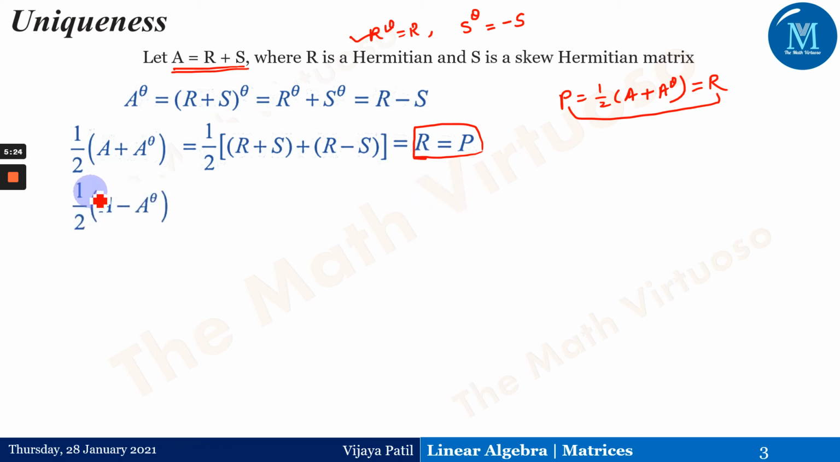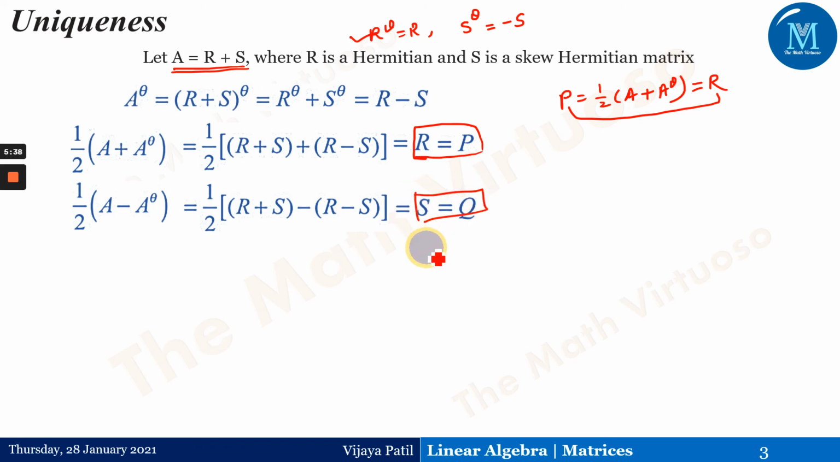Similarly, we are proving the same thing. Again, the same argument will go through here, and you will get S equals Q. Again, 1 by 2 times A minus A to the power theta, which is equal to Q, as we showed in the previous slide. And therefore, S is equal to Q. That means my argument that A is some R plus S has come back to the same place, so uniqueness is proved, that is R is nothing but P and S is nothing but Q.